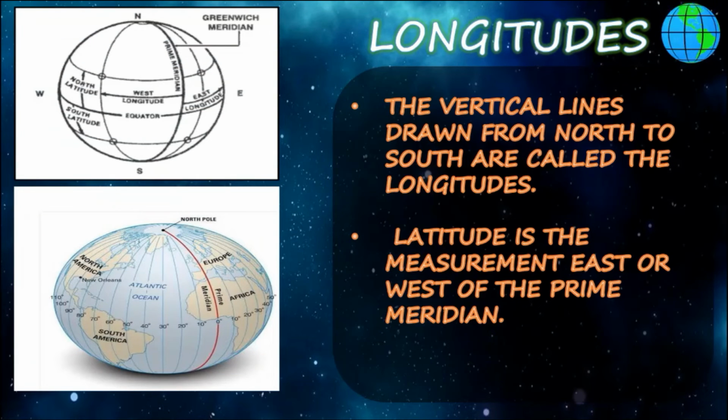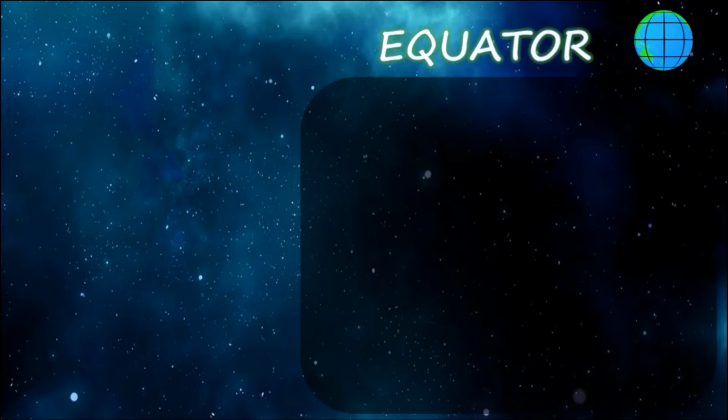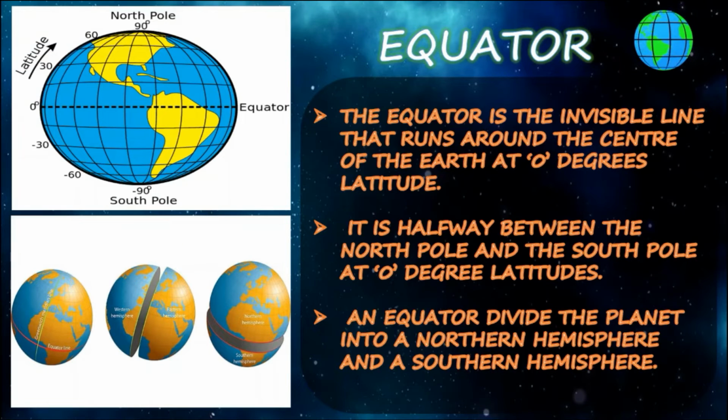And vertical lines, again the vertical lines drawn from the north to south, that is also called the longitude, measured from the east to west of the prime meridian, what we have seen now. Next, we are moving to the equator. So, the equator is an invisible line. It's an invisible line that runs around the center of the earth at 0 degree latitude. So, it is halfway between the north pole and the south pole at 0 degree latitude. The equator divides the planet into the northern hemisphere and southern hemisphere.